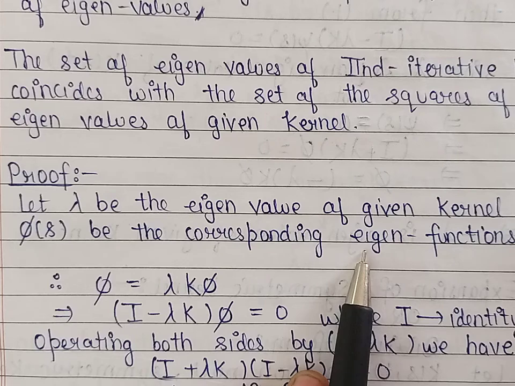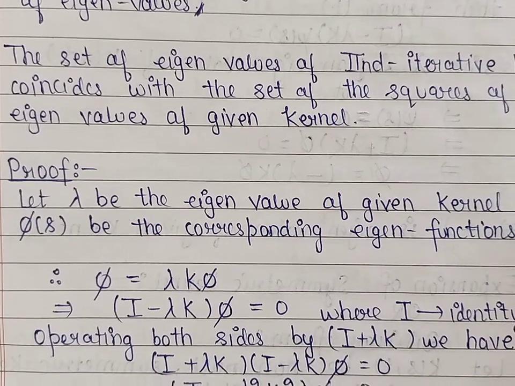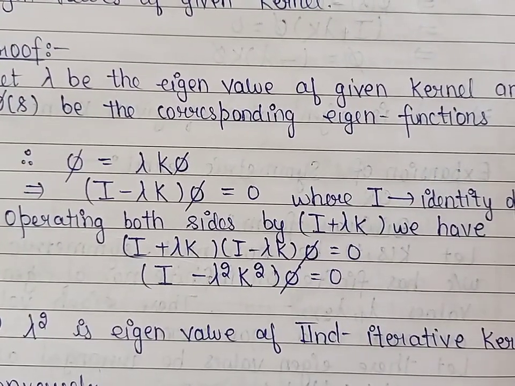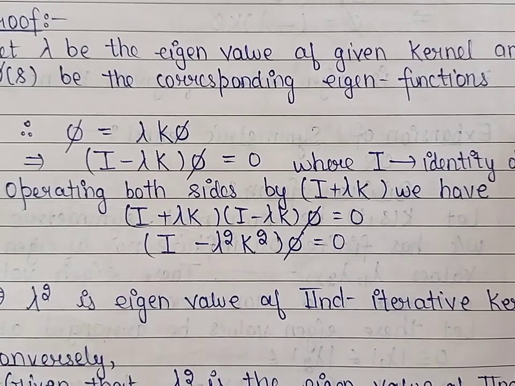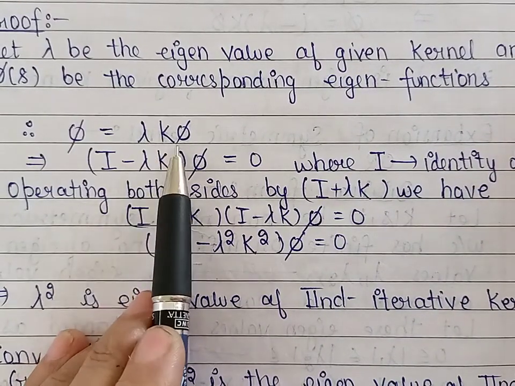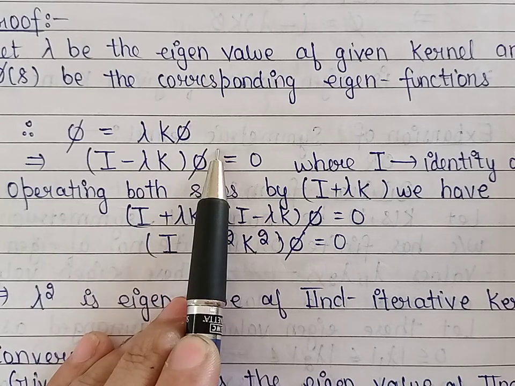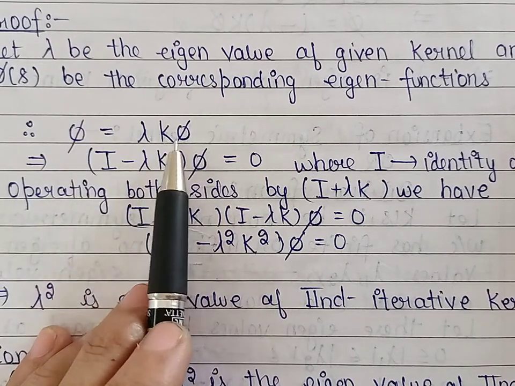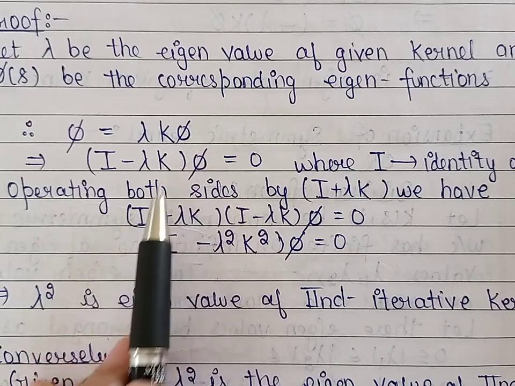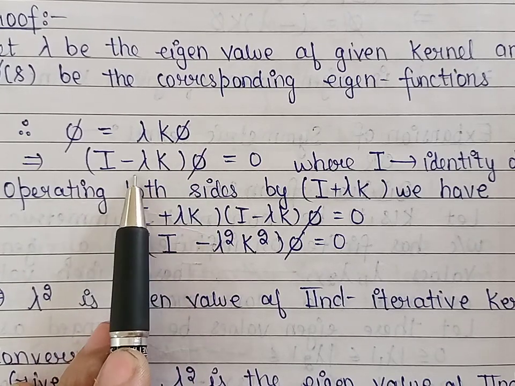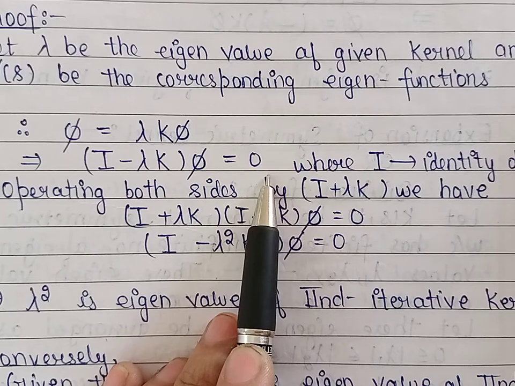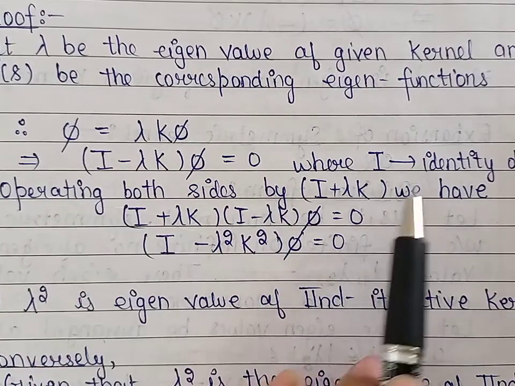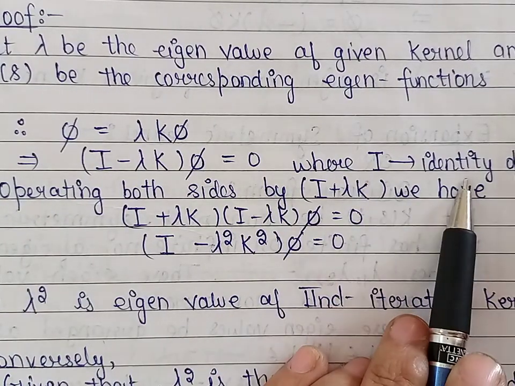Now by definition, because phi is the eigenfunction corresponding to the eigenvalue, the symmetric integral equation will be satisfied. So we get phi is equal to lambda k phi. From here we get phi minus lambda k phi is equal to 0, so we can write it as I minus lambda k operated on phi is equal to 0. Here I is the identity operator.